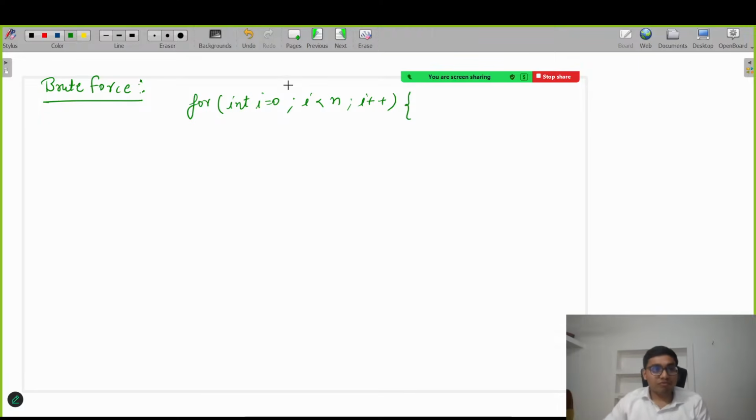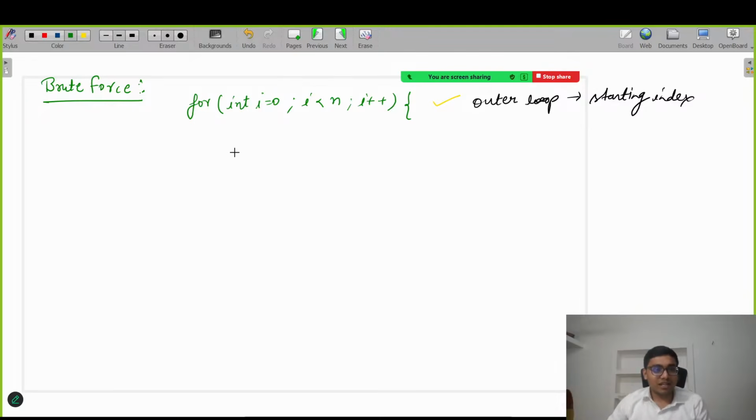This is the outer loop, and it is responsible for the starting index. To find any subarray, I need two things: starting index and ending index. That's why the outer loop is responsible for the starting index.